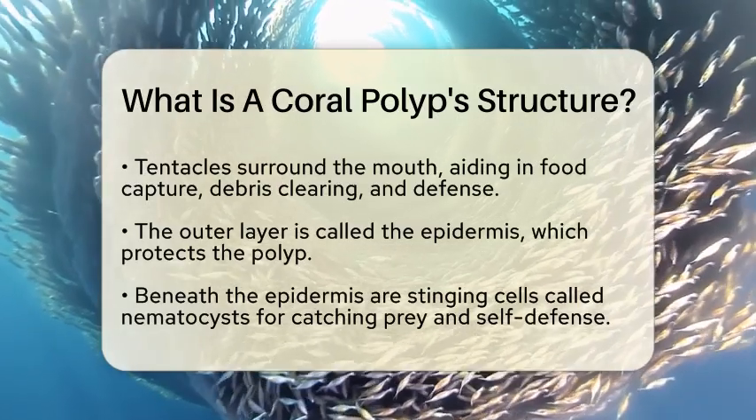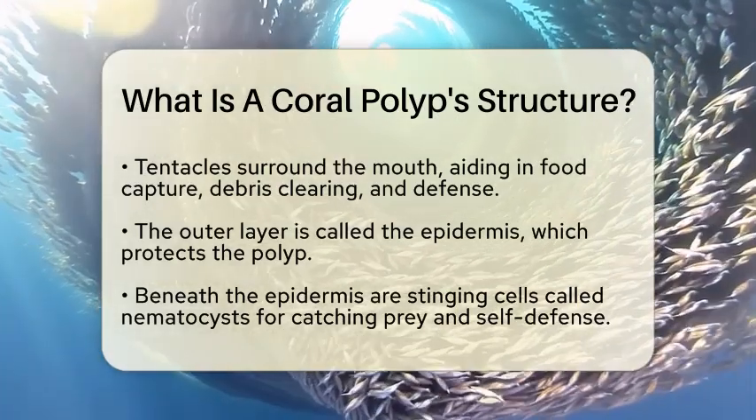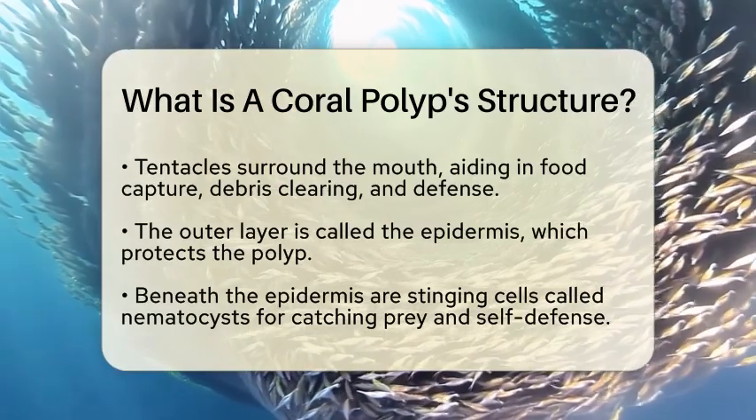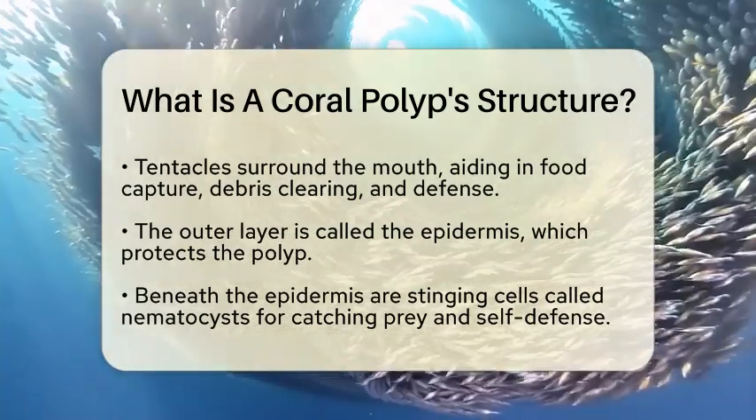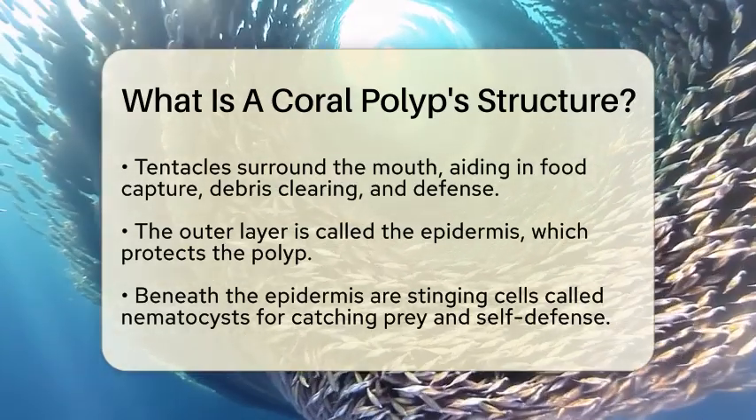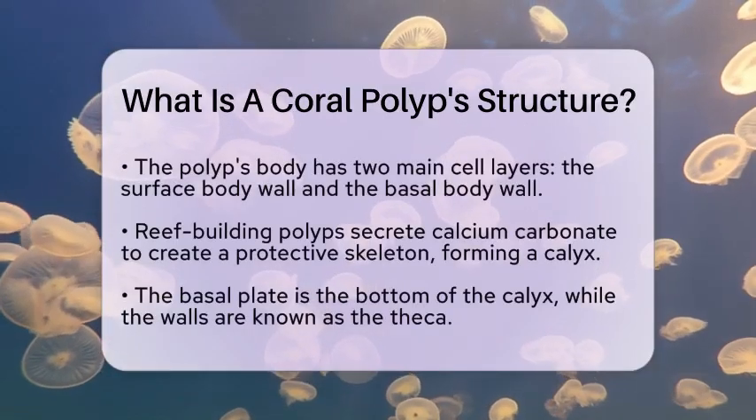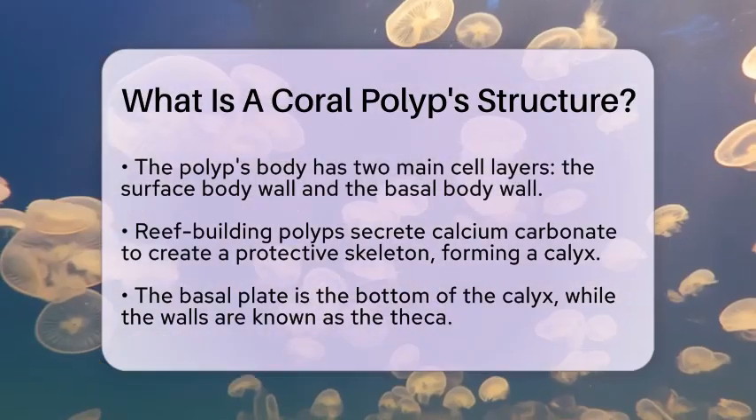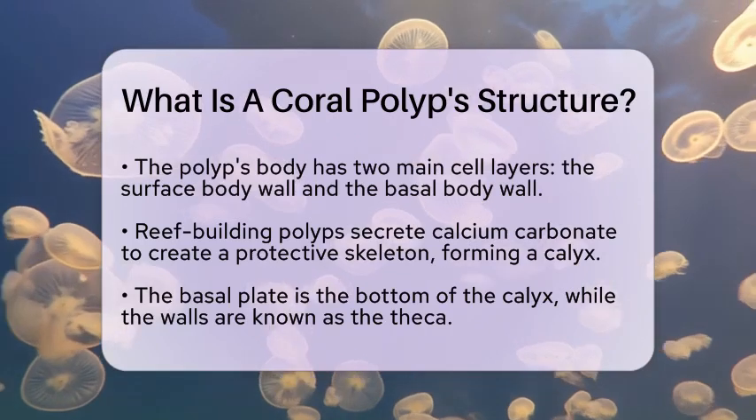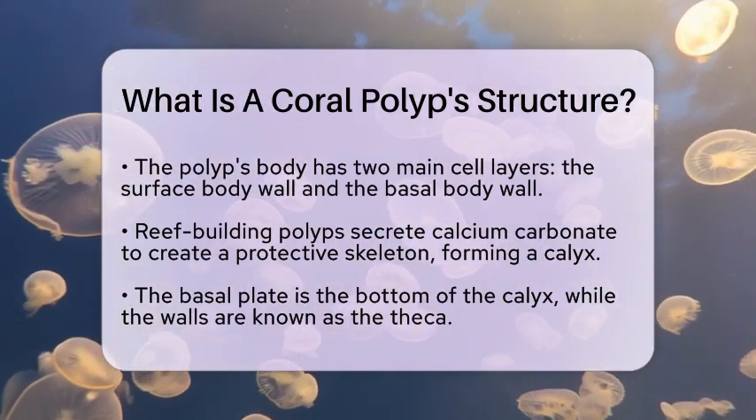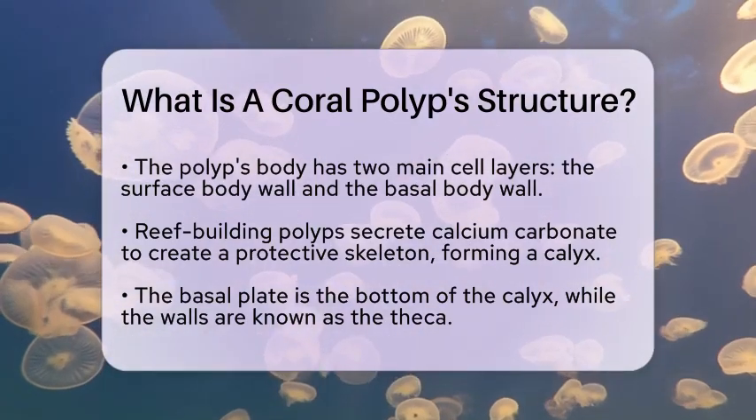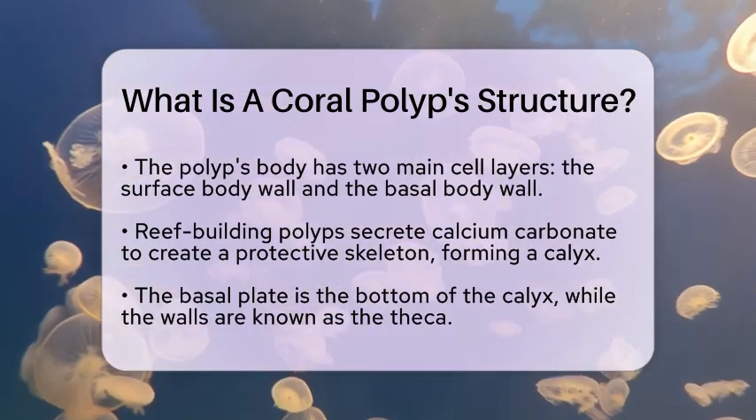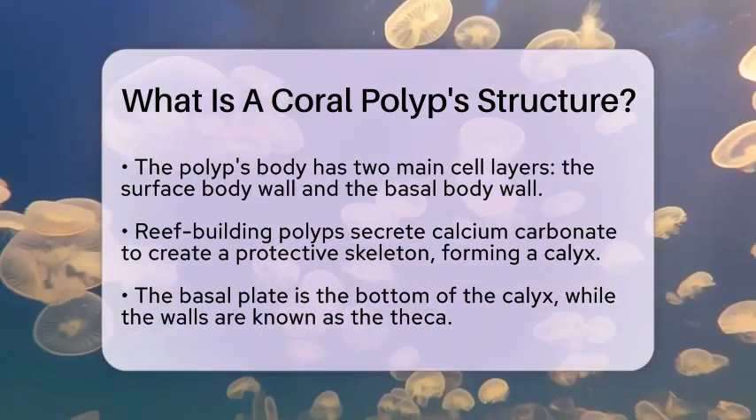to its skeleton. Reef-building polyps are remarkable because they produce a hard, protective structure by secreting calcium carbonate. This process forms a cup-shaped skeleton called a calyx, where the polyp resides. The bottom of this cup is referred to as the basal plate, and the walls surrounding it are called the theca. The skeleton of an individual polyp is known as a corallite.